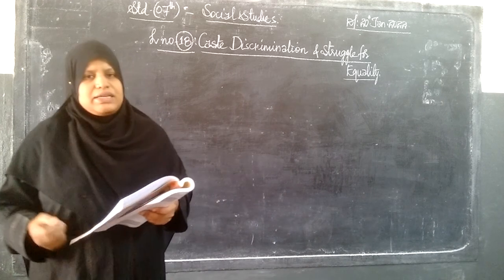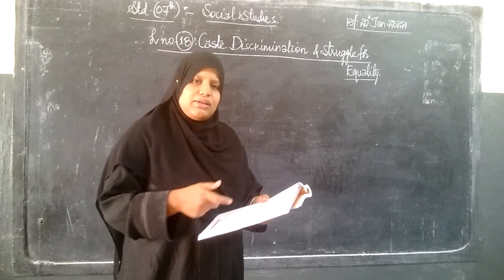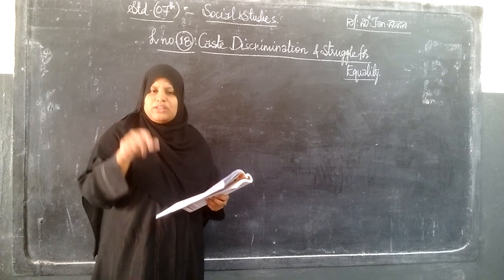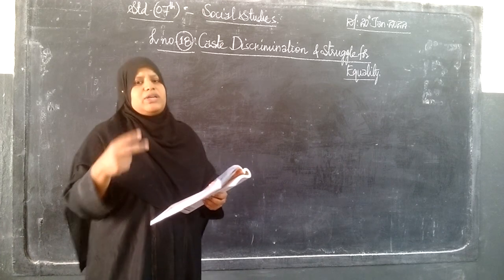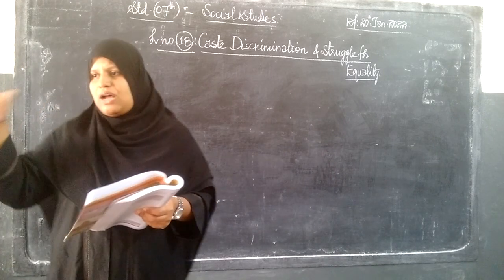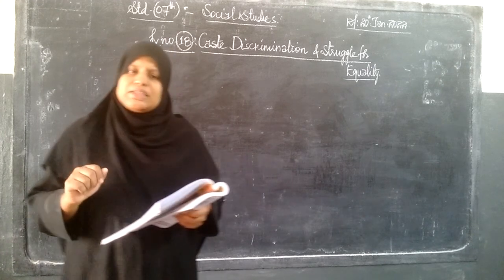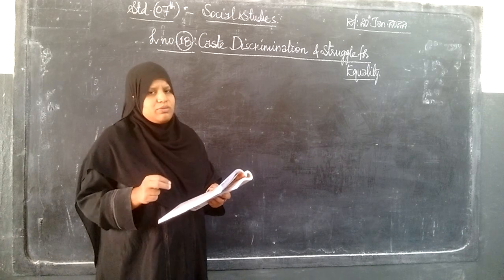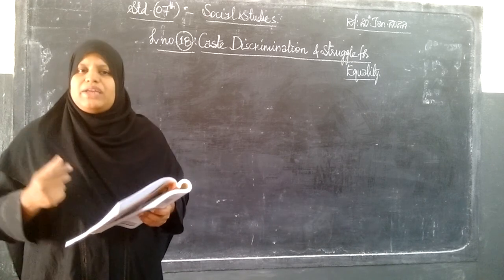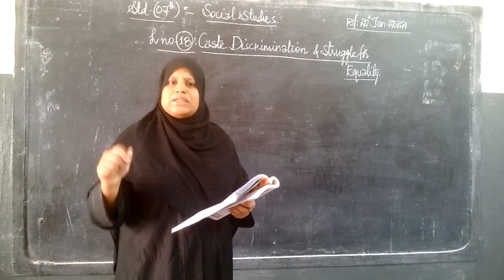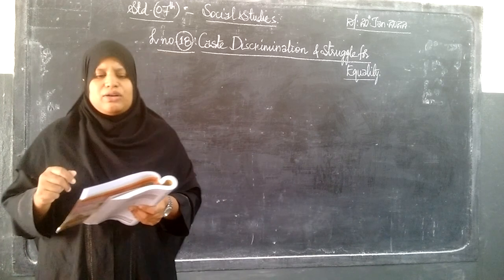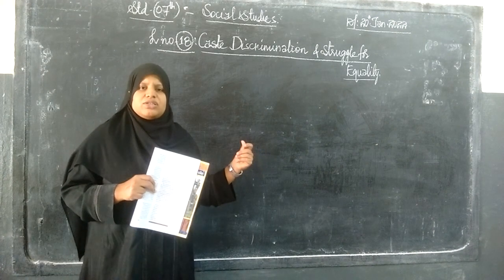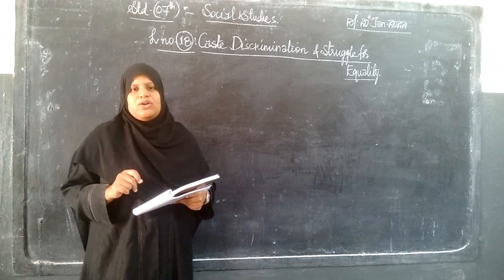One was outside society, how people were treated, and the other was in educational institutions, how children were treated on the basis of the caste system. Yesterday's two case studies: one was about Dr. B. R. Ambedkar, and how small children outside society were discriminated against on the basis of caste. The other was Om Prakash Valmiki, a Dalit, an untouchable, who faced discrimination from the headmaster and teachers, and the kind of work he was made to do. So overall we saw how children are treated on the basis of the caste system, outside society and in educational institutions.